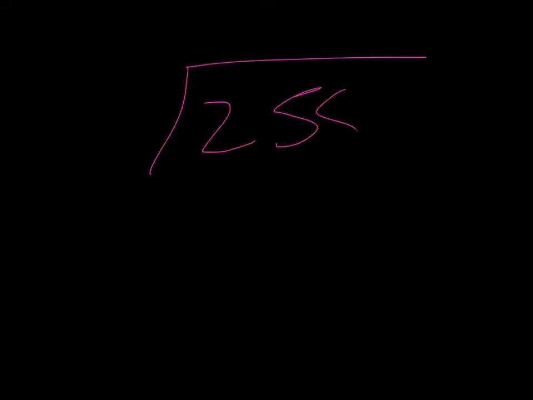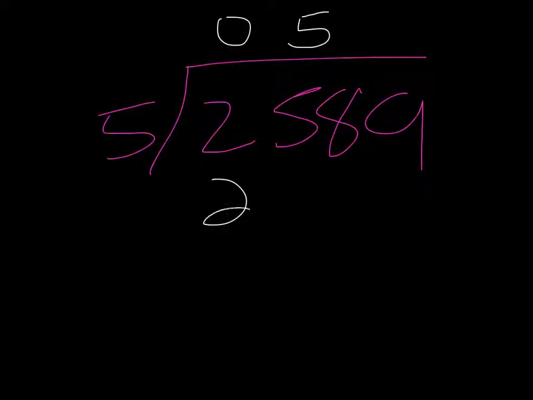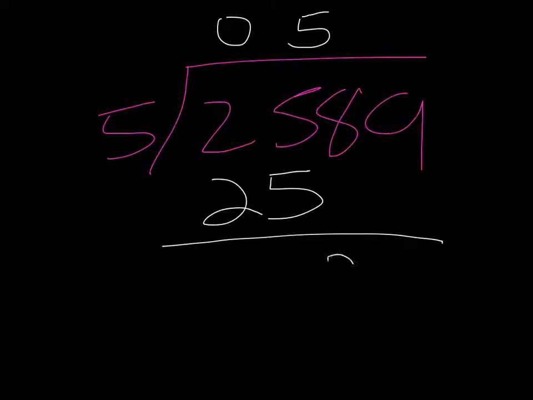Basically, you say 5 goes into 2 how many times? If you can't, put a 0. 5 goes into 25 how many times? Put that number down, which is 5. Then how many times can it go into 258? I mean, 89. Sorry.